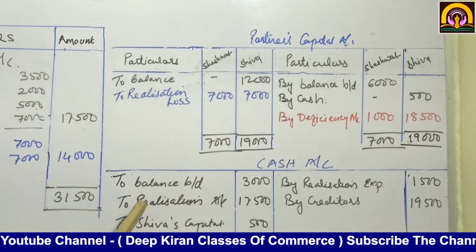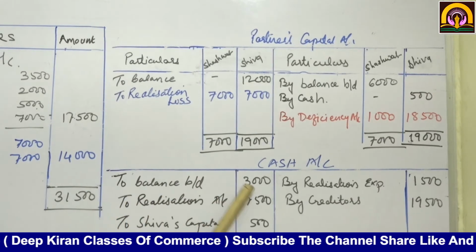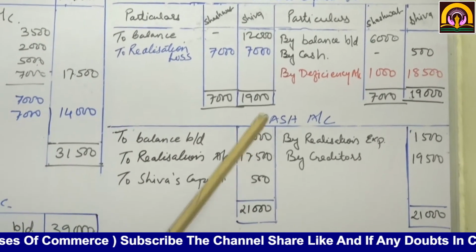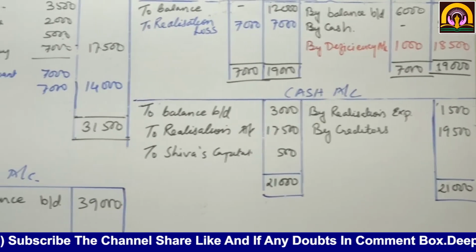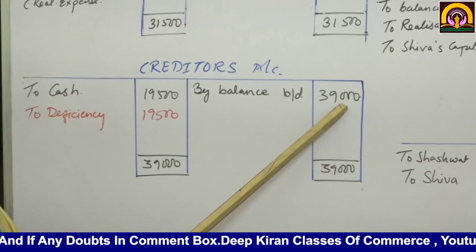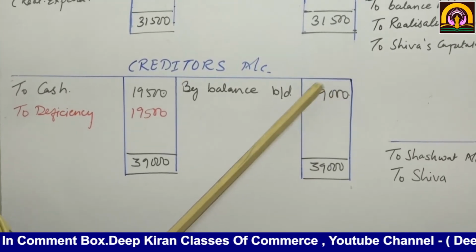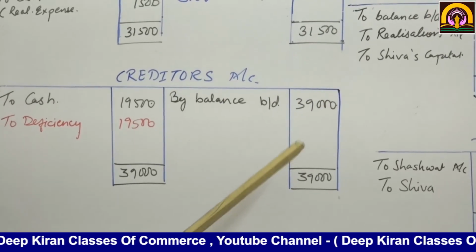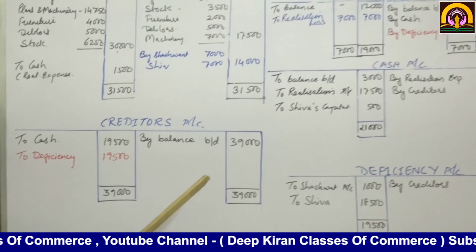Then cash, to balance brought down 3,000. Then creditors, by balance brought down 39,000. We have written all the balances of partners' capital accounts, cash account and creditors.